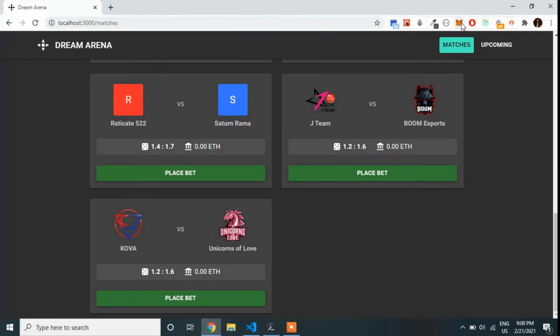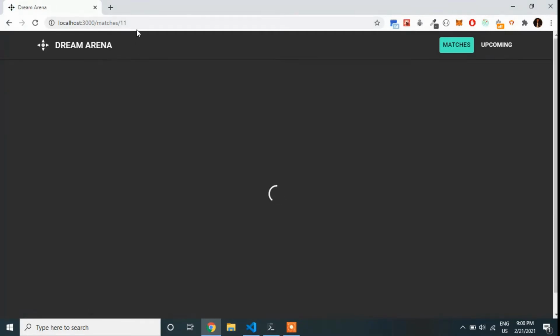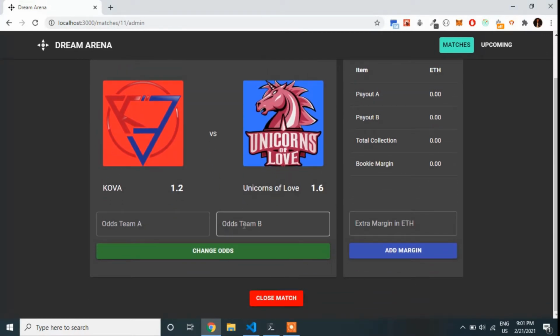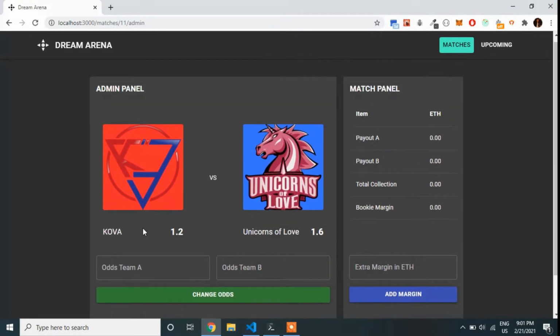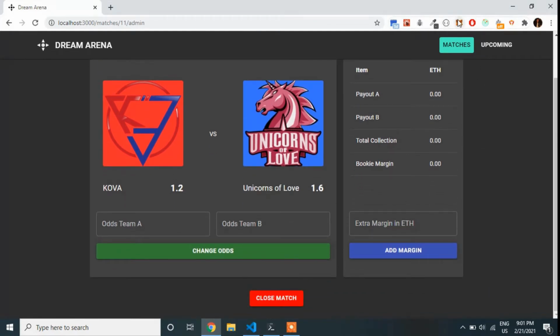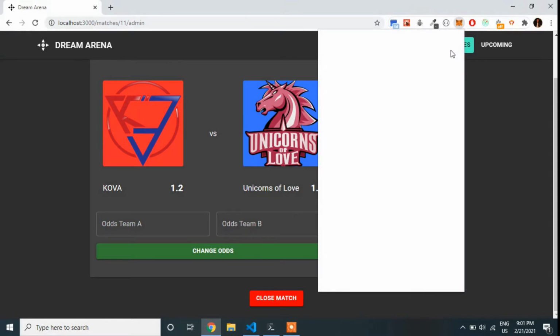Now since I am the admin right now, if I click on place bet, I will be transferred to the admin panel automatically. And on the admin panel, I can change the odds during a game, that is, before the match has ended. And I can add extra margin based on the number of bettors and how the payouts are occurring. So let's change to a different account.